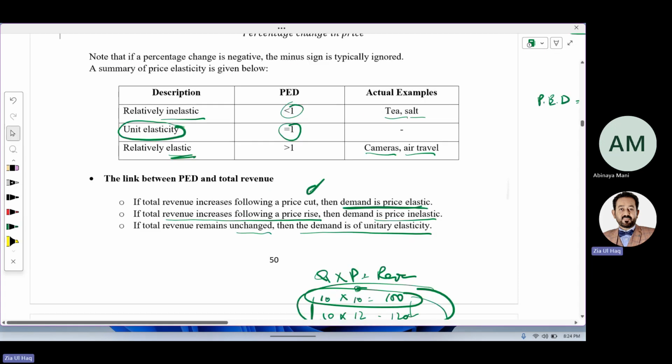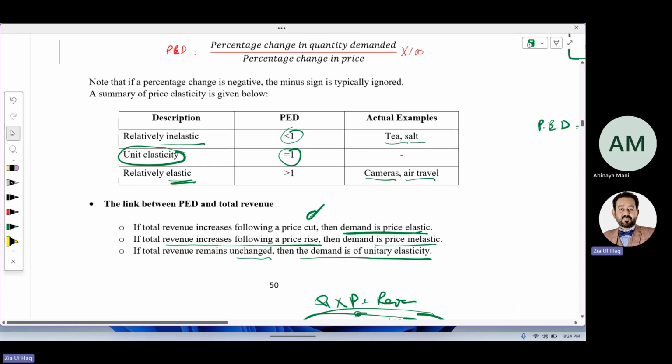From an MCQ point of view, if the price elasticity of demand answer is lesser than 1, we will call it inelastic demand or relatively inelastic. If the answer is greater than 1, we will call it elastic demand or relatively elastic. If it is equal to 1, we will call it unit elastic.